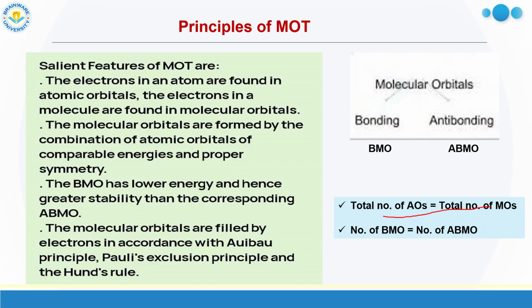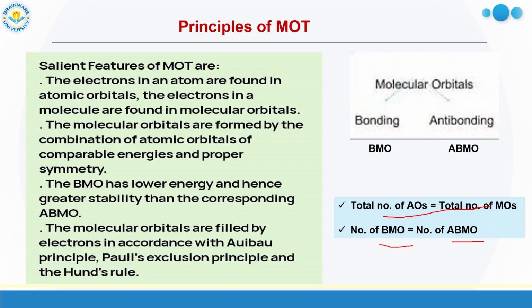Now, out of the total number of MOs, half are the bonding MOs, that is, those that are stabilized, known as BMO in short form, and the other half are the antibonding MOs, known as ABMO. So bonding MOs are the stabilized MOs, and antibonding MOs are the destabilized MOs. The extent of stabilization of the bonding MOs is equal to the extent of destabilization of the antibonding MOs, to balance the total energy of the system.